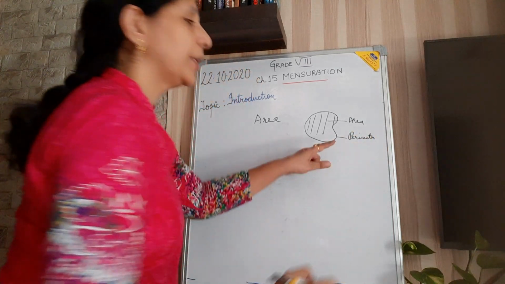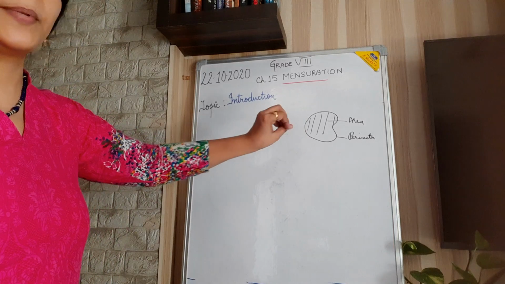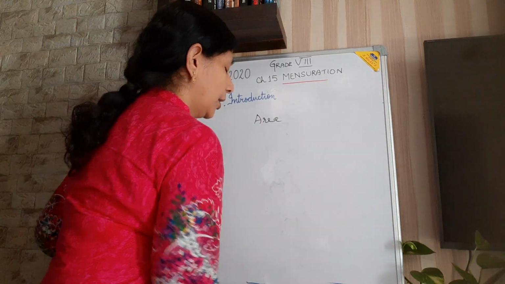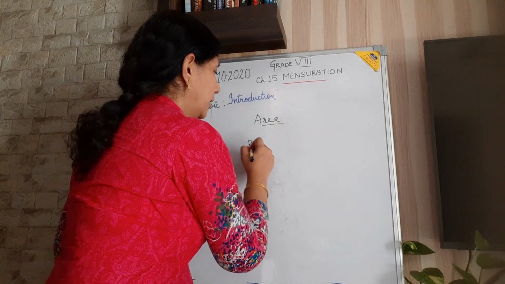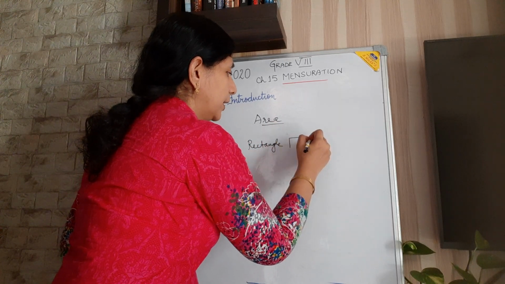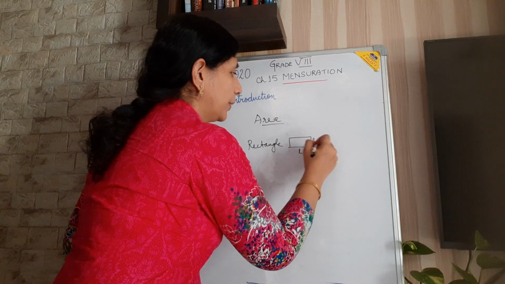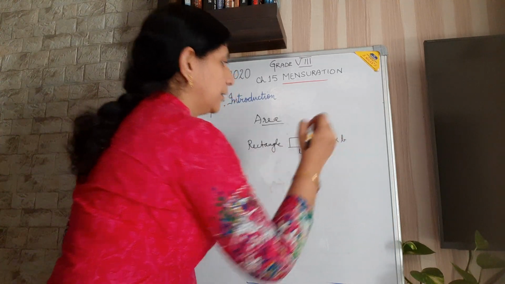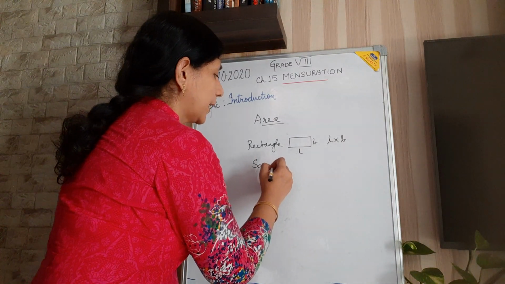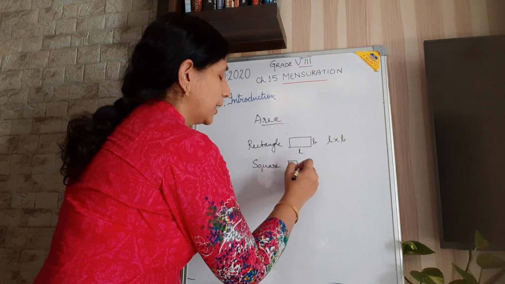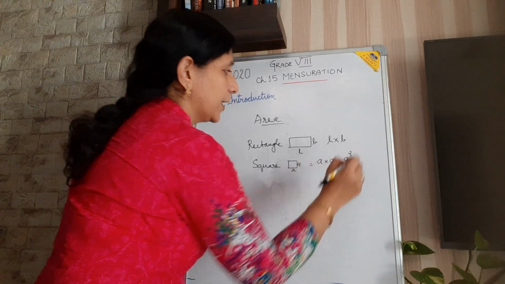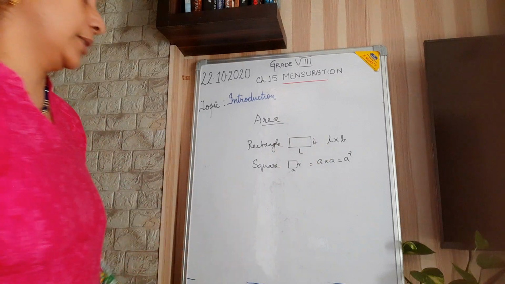So the length of the boundary is called perimeter, and the space occupied within it is called area. Now for a rectangle, you have learned the area is length into breadth. What about the square? A square has both sides equal, so it is A into A, which is A square. Exponents you have also learned.